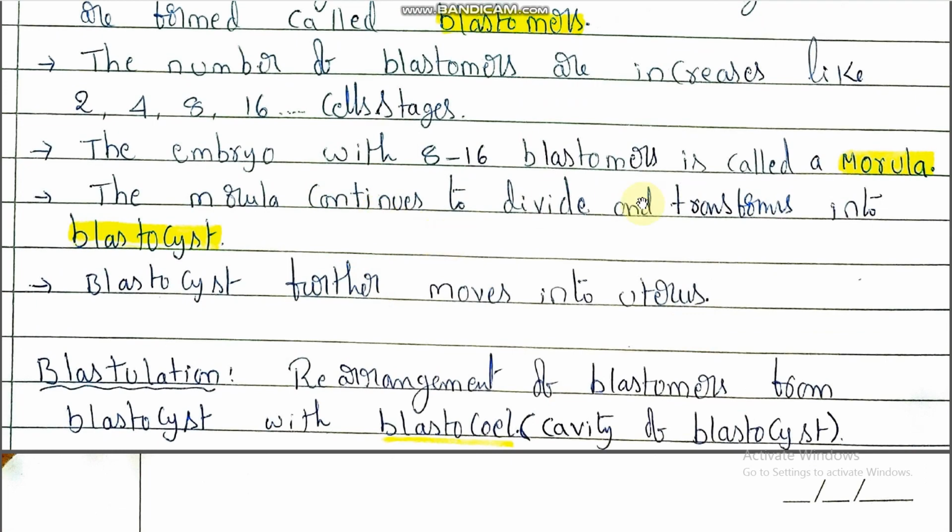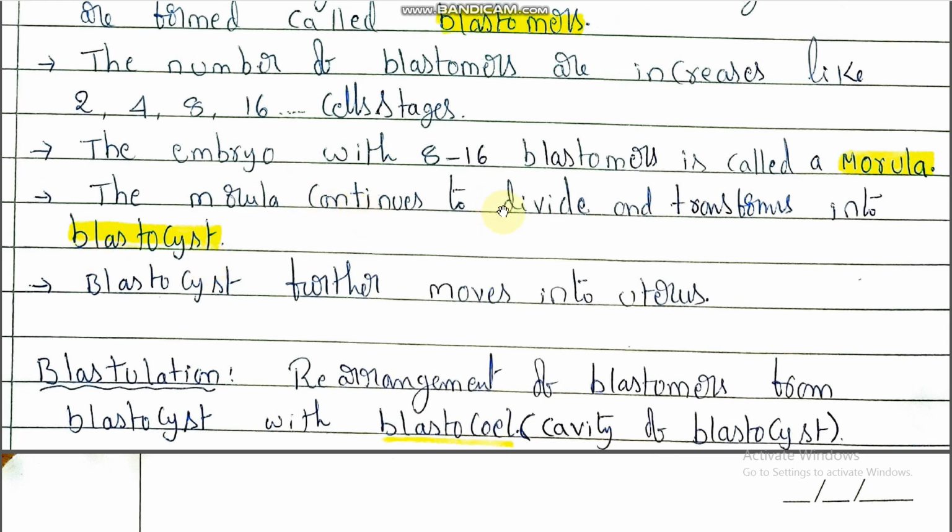The morula continues to divide and transforms into a blastocyst. As the morula passes through the oviduct from the isthmus to the uterus, the number of cells inside the embryo increases. That you need to remember here.